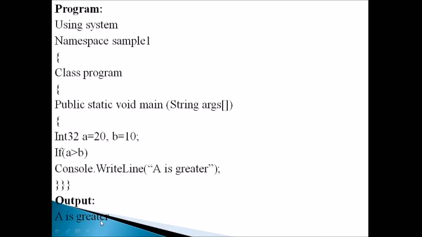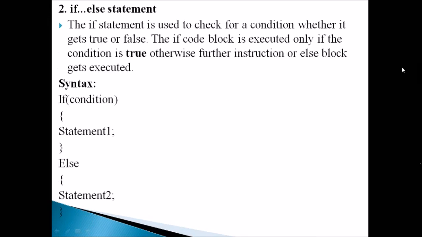So here is the output. Next type of selection statement is if else. Here we may have two parts, that is a true part and then a false part. If the condition gets true, we can have some set of statements to execute, and also if the condition gets false, there will be another set of statements to execute.